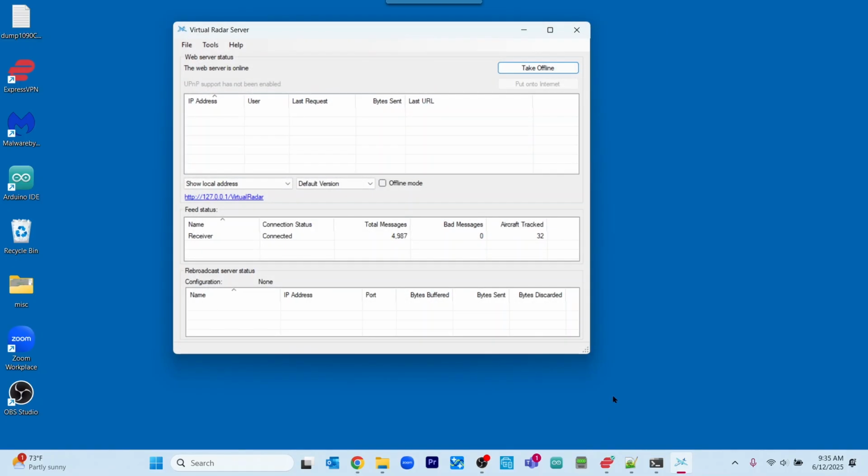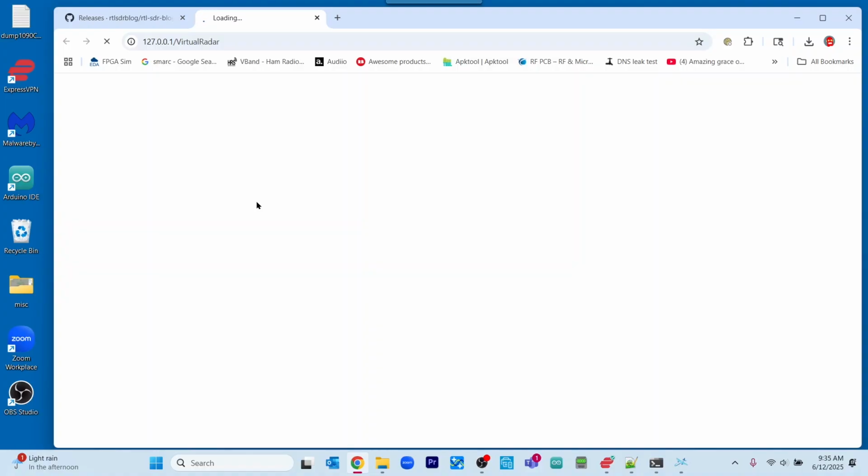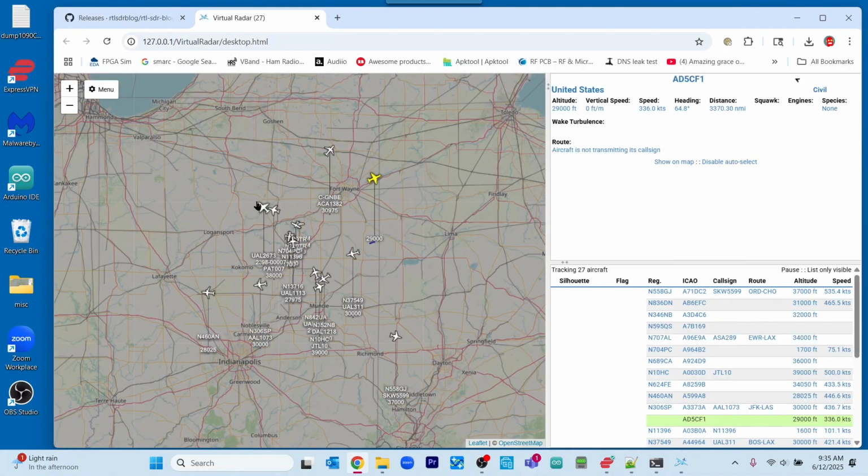And we can close this. And the last step is let's start the virtual radar up. So we're going to click on this link. It will take a little while for things to load up. And there you have it.